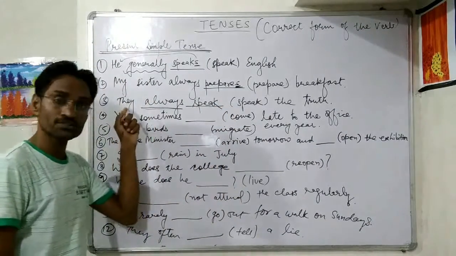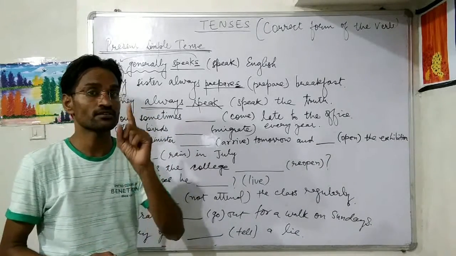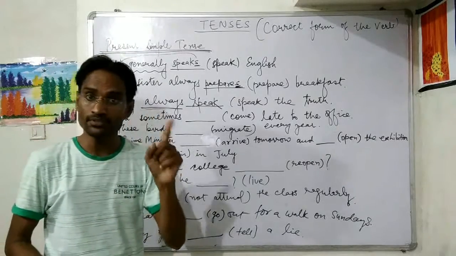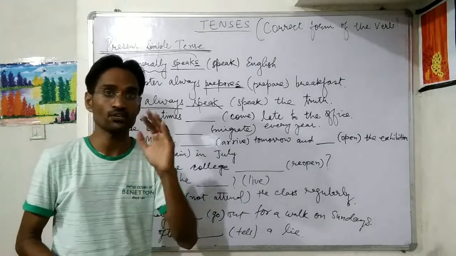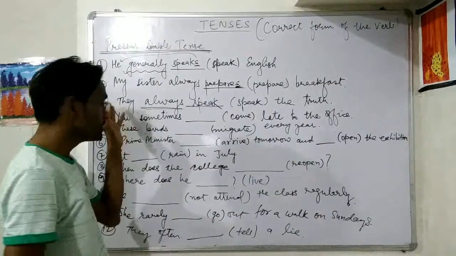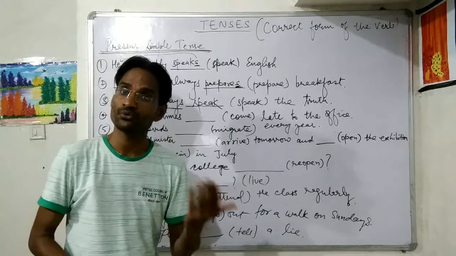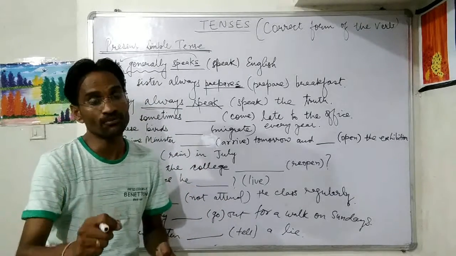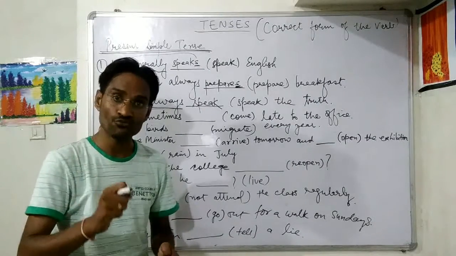Because they is not third person singular noun, but third person plural noun. We know in they there are two and more than two people, two things. So with plural noun we use plural verb, and that's why we use the first form of the verb, base form of the verb, that is always in its plural form.